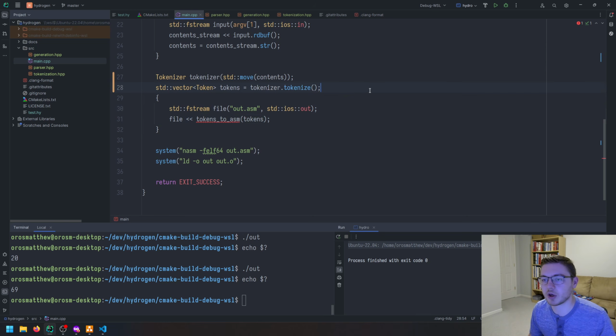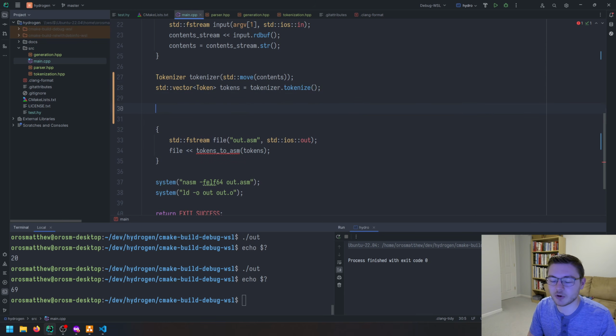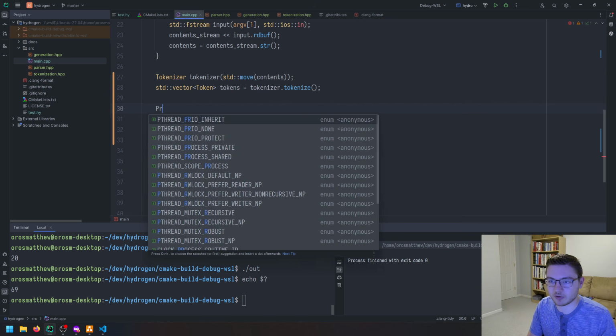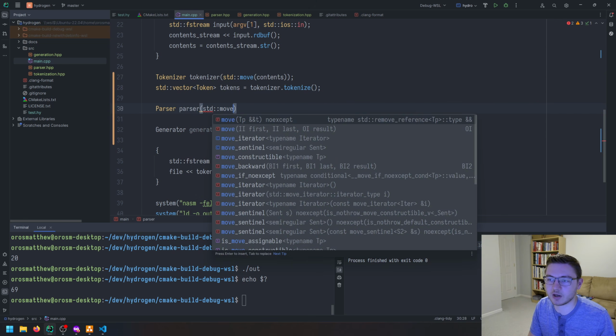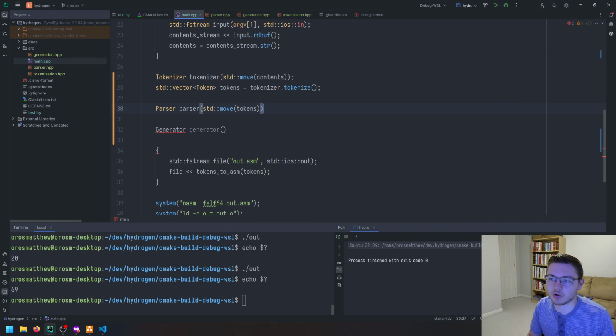So we need to create a generator. So we'll have a generator, and we will pass it in. We don't even have a parser yet. So we'll create our parser, and we pass in our tokens, and we'll move our tokens in here since we're not doing anything with them anymore, just like that.